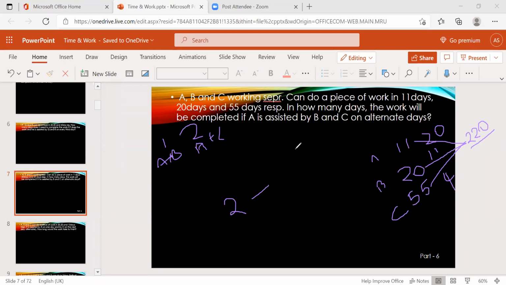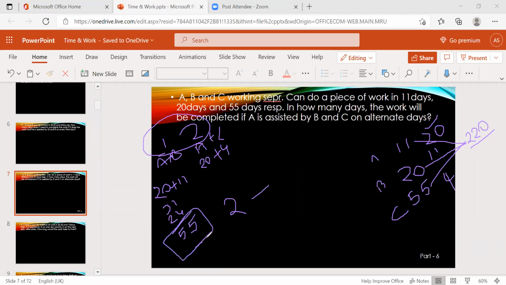Now the first day, A will eat 20 apples, and with the help of B, 11 apples. The second day, A will eat 20 apples and C will eat 4 apples. For the 2-day cycle, 20 plus 11 is 31, plus 24, that is 55 apples in 2 days.